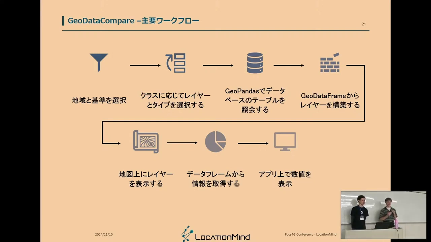and retrieve it as a GeoDataFrame, the way to store geo information using GeoPandas. And then from this, we can construct the layers and display them on the map using Lonboard. And then we have the information such as the criterion information, for instance, or the data frame that will be calculated by the application.